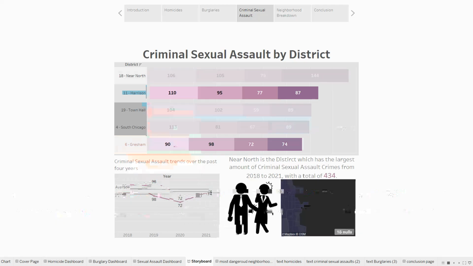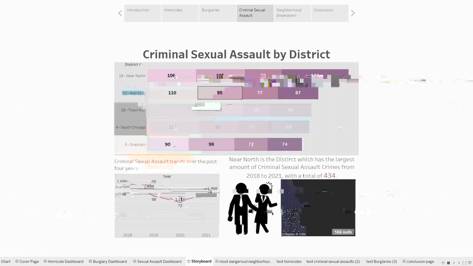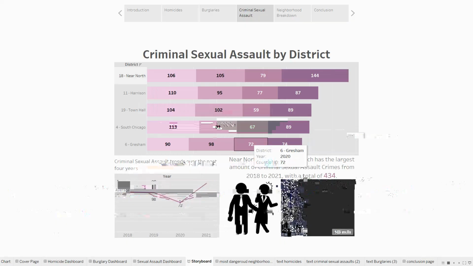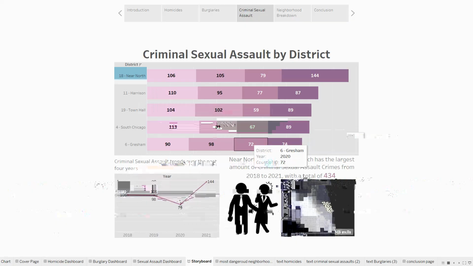So that is, again, with fewer people going out, that would mean fewer people interacting, so fewer sexual assaults occur. And just like I was saying, this is the north side. If we click on north, you can see the location up here. Let me just pull over so you guys can see. But here we go. Let me zoom in.